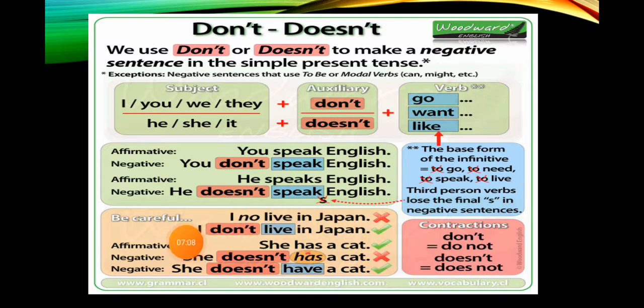So, be careful how you use the negative present simple. It's incorrect to say I no live in Japan. Better, in a grammatical way, you have to say I don't live in Japan, okay? And there you have the constructions. Don't means do not, and doesn't means does not, all right?